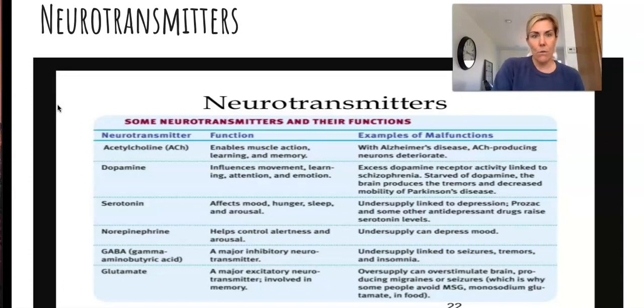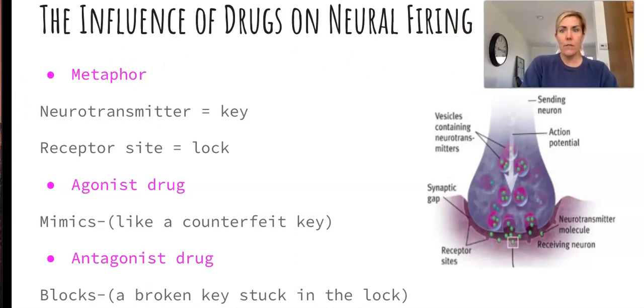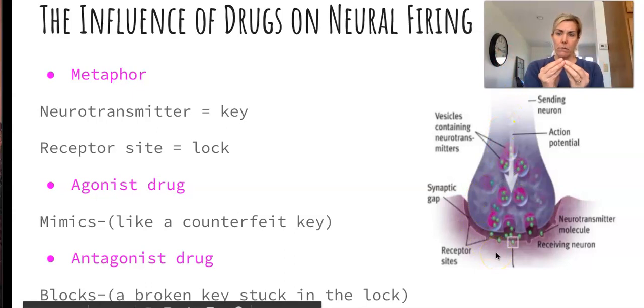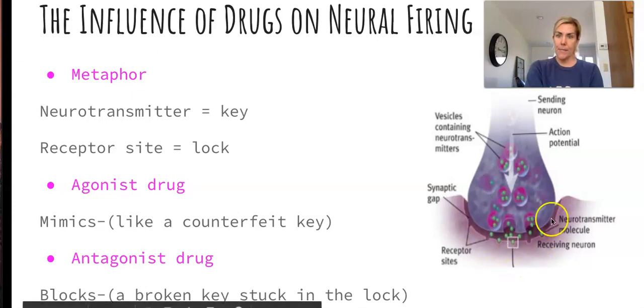Okay, so moving on. The influence of drugs on the neural firing. Okay, so this is a real snapshot of the dendrites in the terminal buttons, and there's this synapse here.